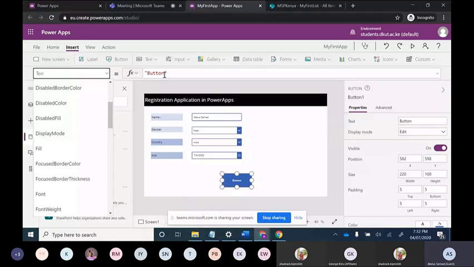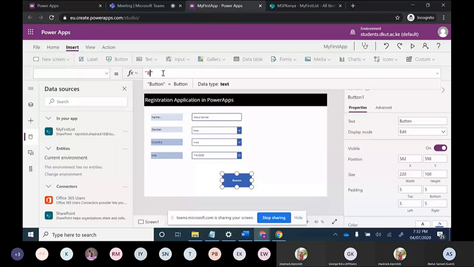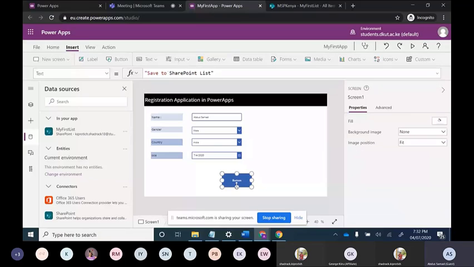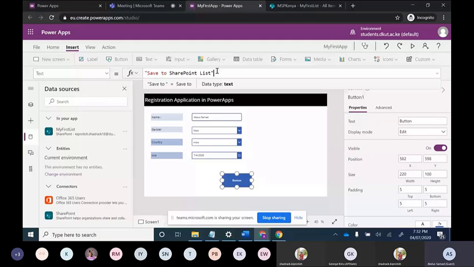So I will change this as Save to SharePoint list. There is no control. That is not changing it.